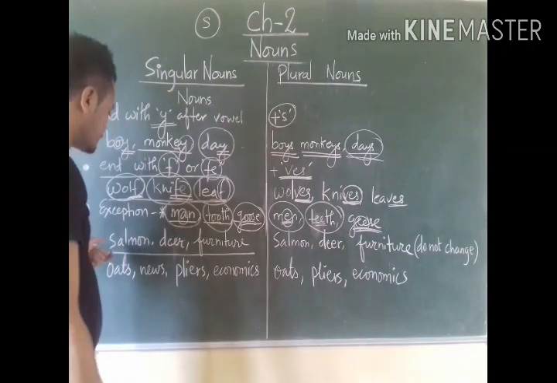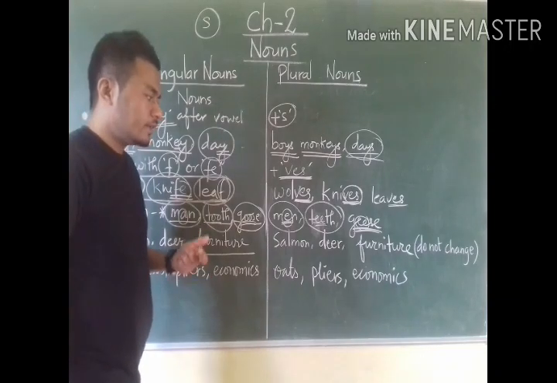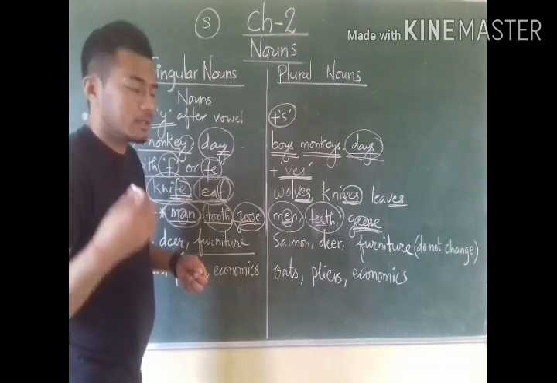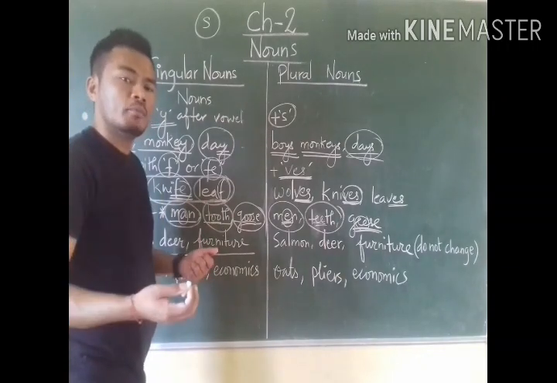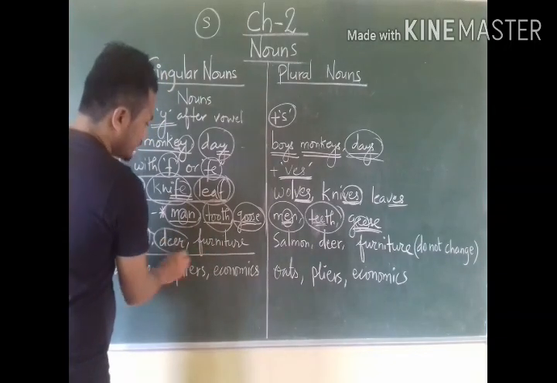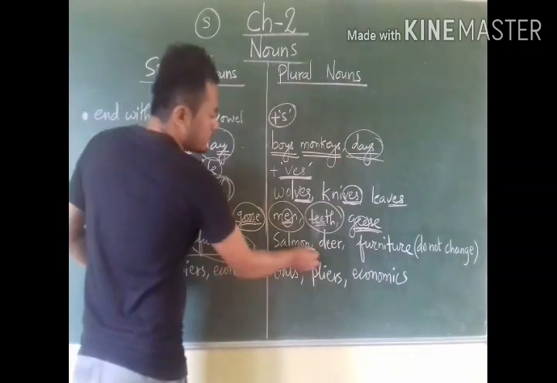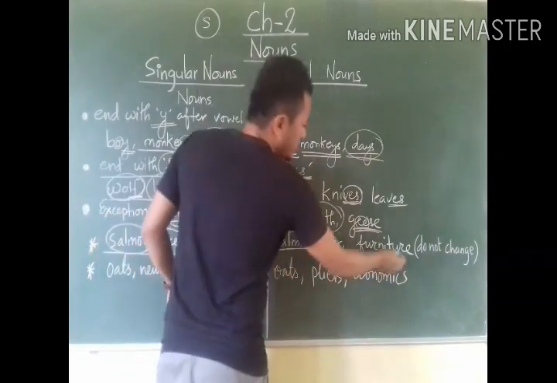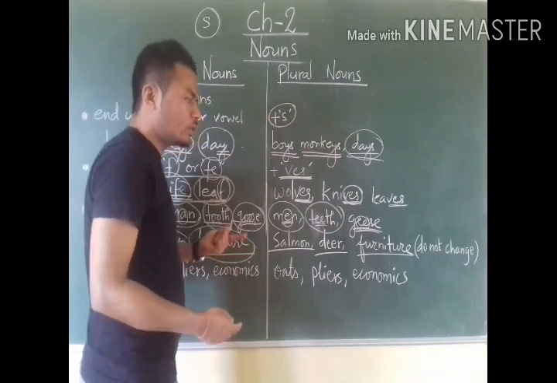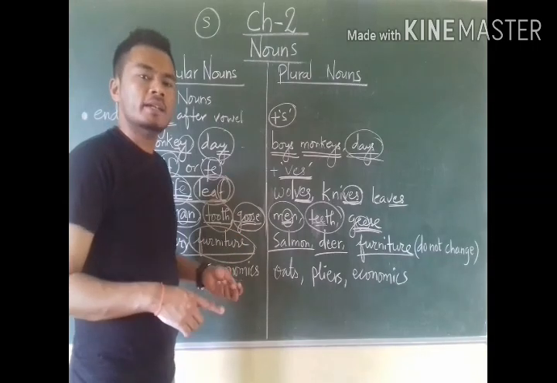Another exception is that some words do not change in singular and plural form. They are used in the same form both in singular and plural, like salmon, deer, furniture. In plural also, salmon will remain salmon, deer will remain deer, furniture will remain furniture. No changes at all. These words do not change in plural form, and they remain the same in singular form also.